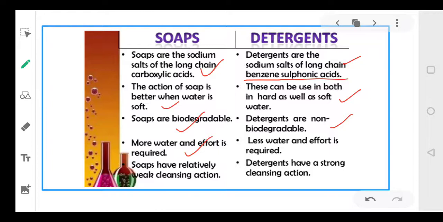But here you will require less water and less effort to clean your clothes. Okay, so soaps have a weak cleaning action, while detergents, they have a strong cleaning action. वो कपड़े की सफाई बहुत अच्छे से करते हैं. ठीक है.